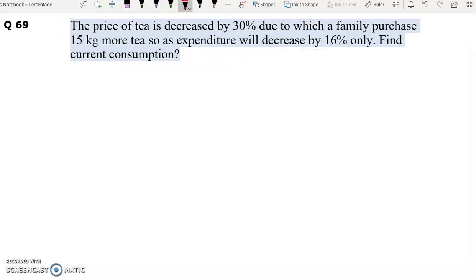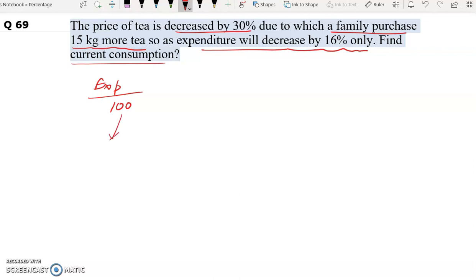Question number 69. The price of tea is decreased by 30%, due to which a family purchases 15 kg more tea, as expenditure will decrease by 16% only. Find current consumption. So in this question, let's say our expenditure is 100 units. The price of tea is decreased by 30%. Decreased by 30% means 100 minus 30 is 70. Now in the question it says the expenditure will decrease by 16% only. Decrease by 16% only means 100 minus 16 will be 84.